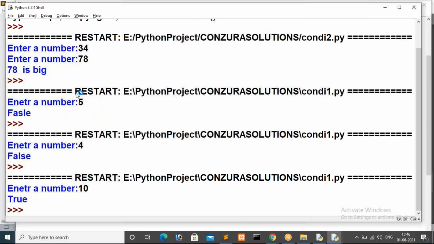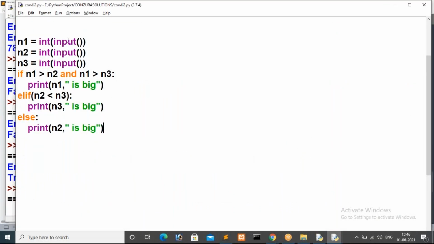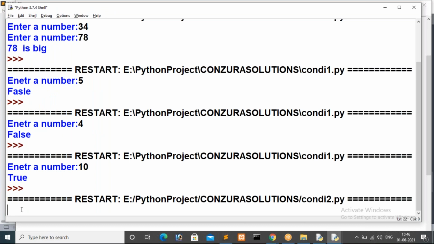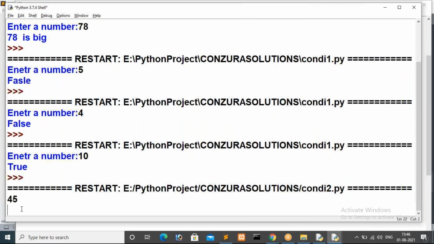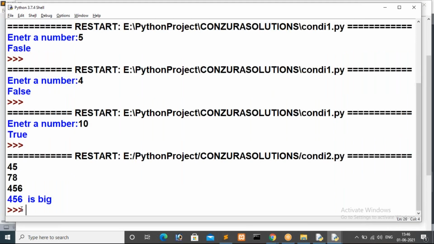Just run this one, run module. So here my cursor is blinking, without showing anything. That means in this input method there is no string, so the input method didn't print anything. This input method will wait for the user's input, so I have to give 45. The second time also the input method will wait for the user's value. I'm giving 78. In the third case I'm giving 456. So 456 is big.